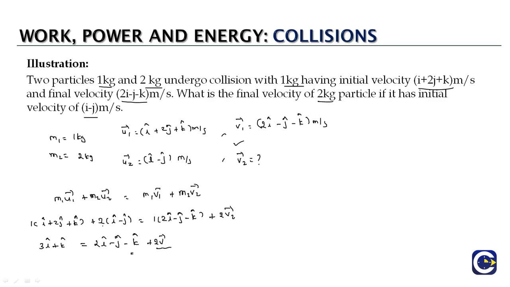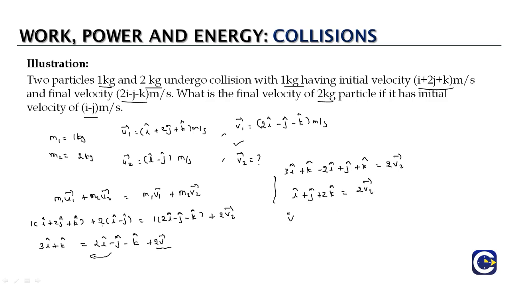So we are looking to calculate the value of v2, so we will take all the other terms to the LHS. Whatever is plus on the RHS will become minus. So what we would have is 3i plus k. Now when we bring 2i to the LHS, it will become minus 2i. When we bring minus j to the LHS, it will become plus j. When we bring minus k to the LHS, it will become plus k, equal to 2 times v2 bar. So 3i minus 2i will be i, and we have just j, k plus k will be 2k. So this is 2 v2 bar.